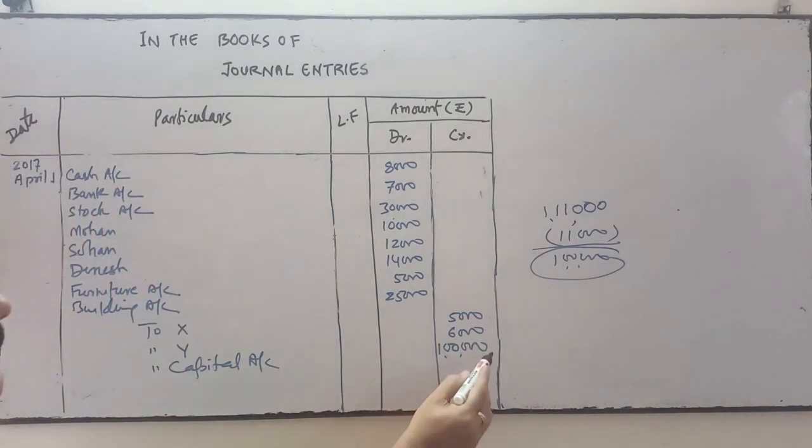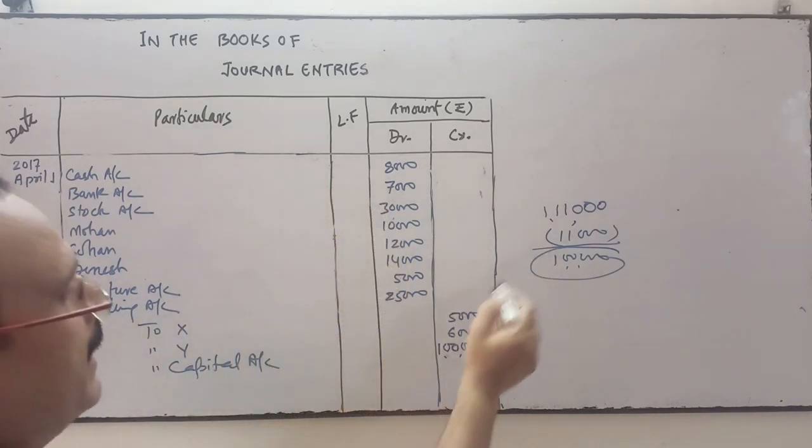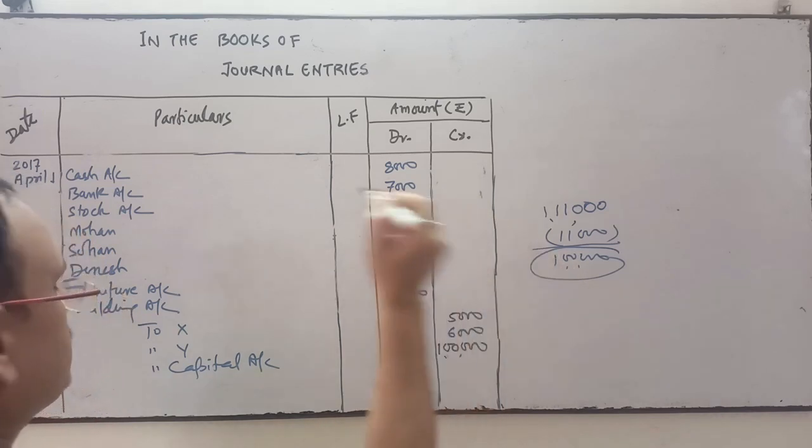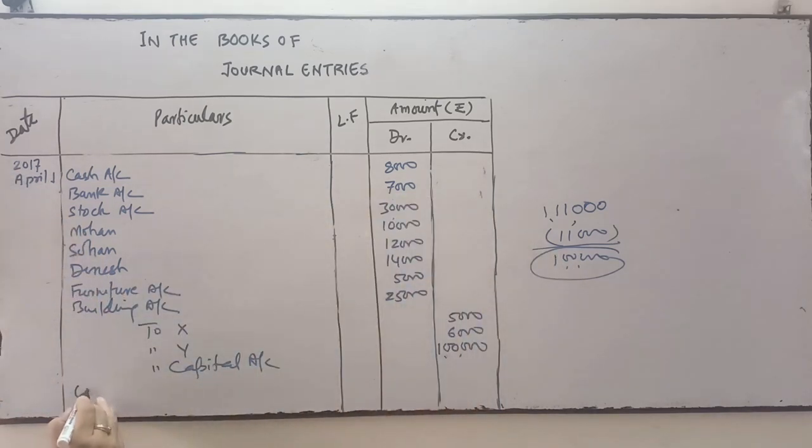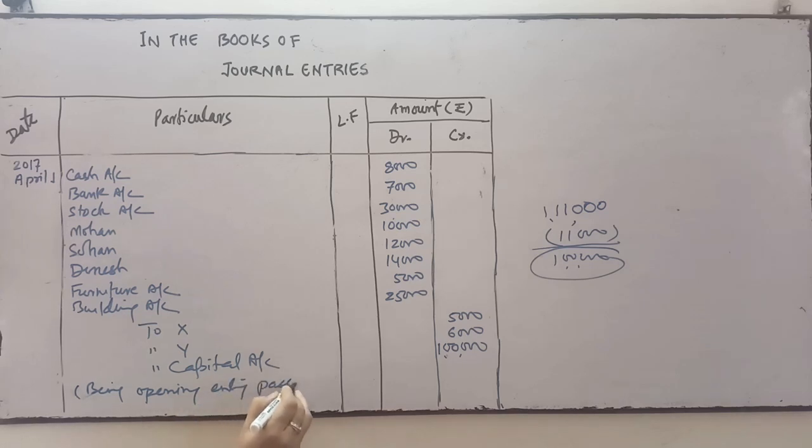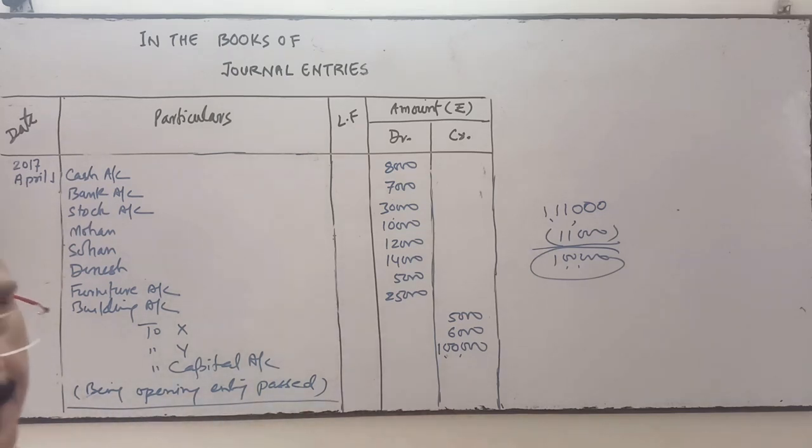It is clear how we have calculated. Do the total of debit minus the total of credit, and the difference amount is the capital. Being opening entry passed. Only that much is the narration. This is your opening entry.